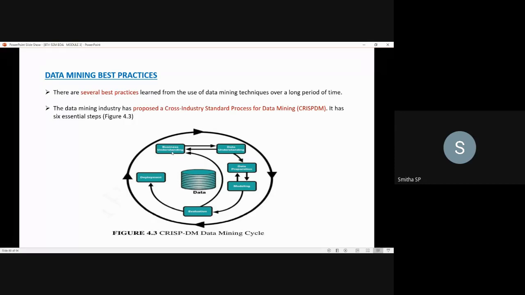The first step is business understanding. The second is data understanding, and the third is data preparation. The fourth step is modeling, the fifth is evaluation, and the sixth is deployment. These are the six steps in the data mining cycle. Here you can see the arrows which show the flow, how one step is related to another step.